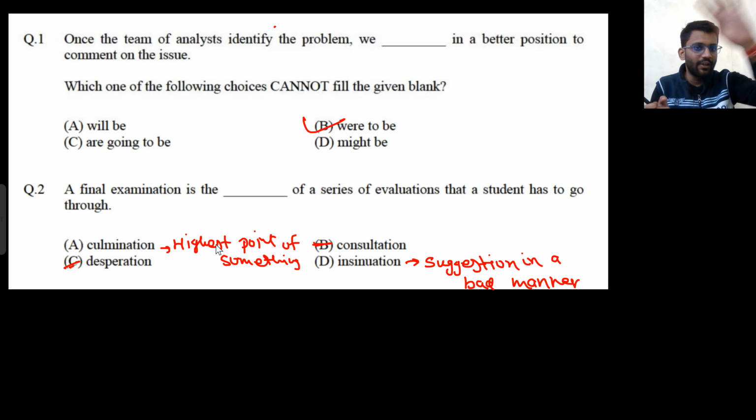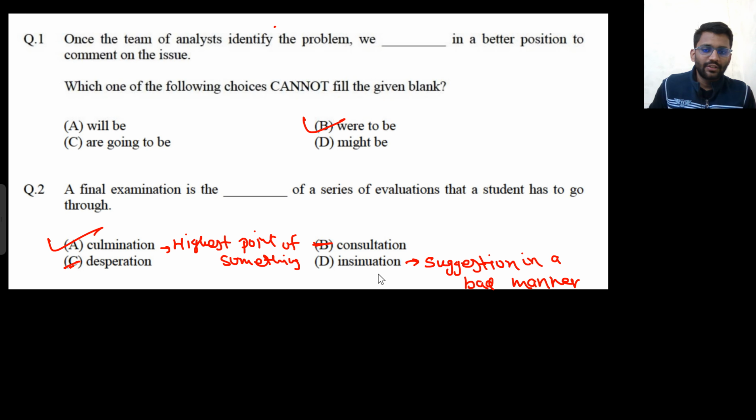That means that is the point where all the things end. So I did the hard work and now I got AIR1. So that is the culmination. That is the peak point. So this is what it means here, that a final examination is the peak point of a series of evaluations that a student has to go through. What is an exam? Exam is a series of evaluation. And what is the final exam? It is the peak point of a series of evaluation. Got my point? So A would come.